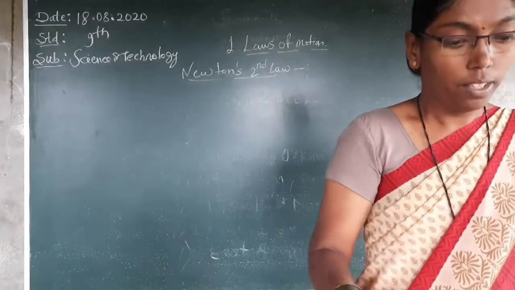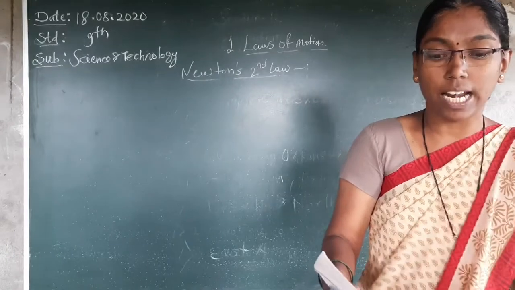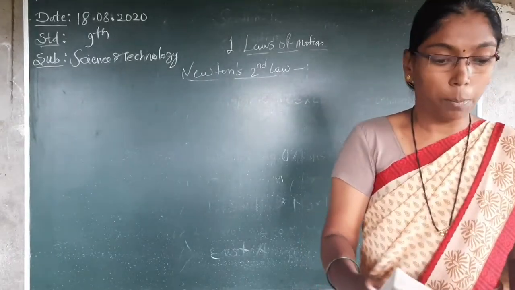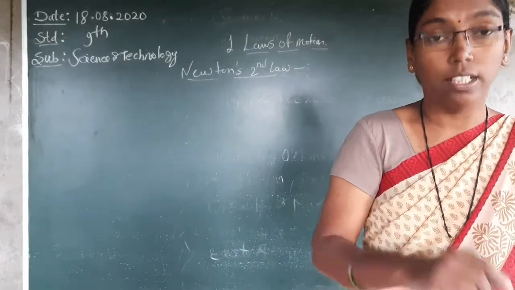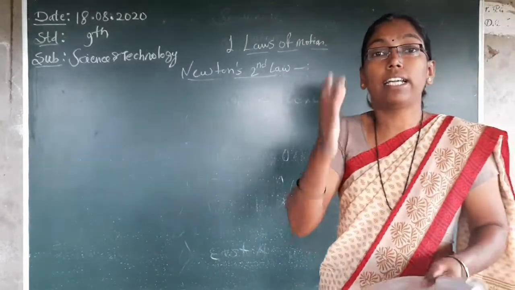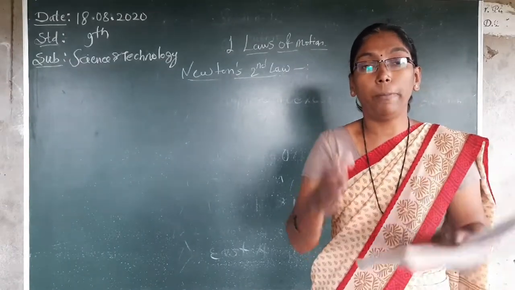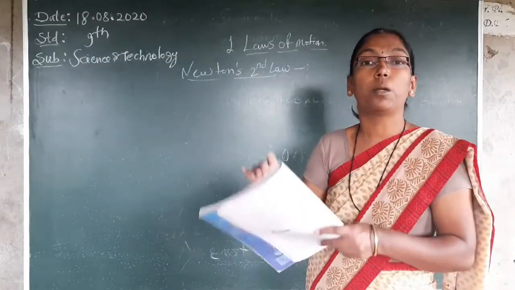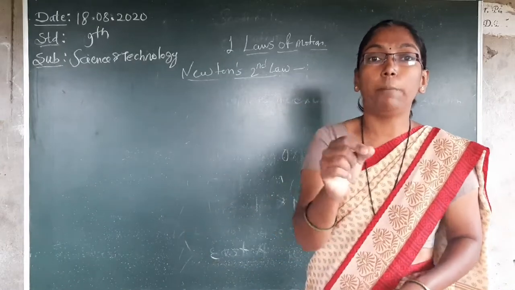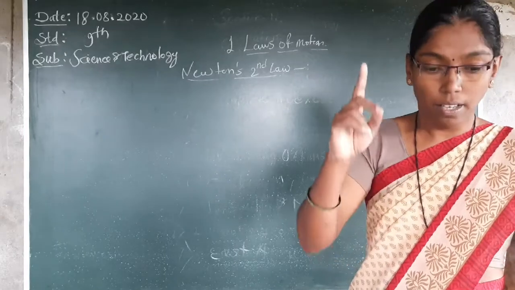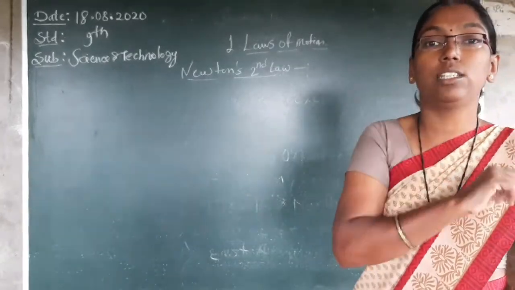The effect of one object striking another object depends both on the mass and the velocity of the former object. Means the effect in a cricket match, everyone knows about the cricket match. The effect of a cricket match, whether a sixer or a four, can depend on two things. Which are they? First is mass and second is velocity.